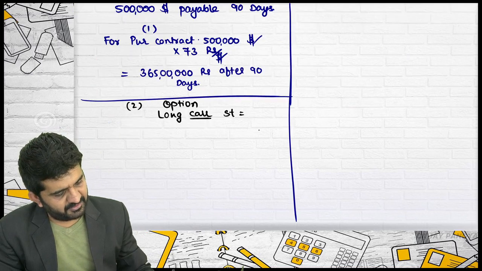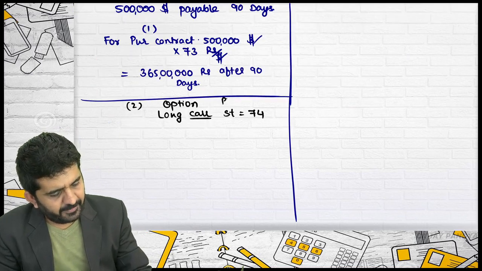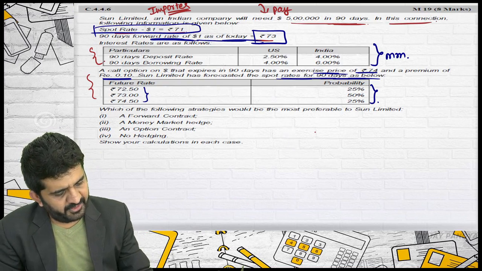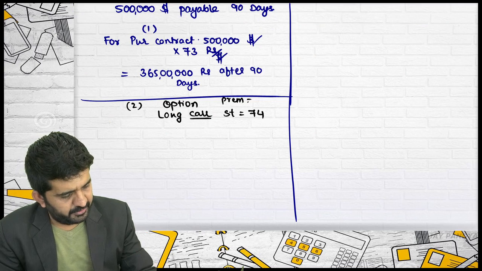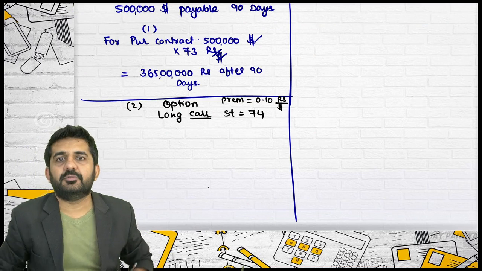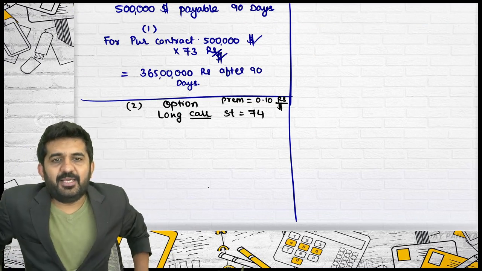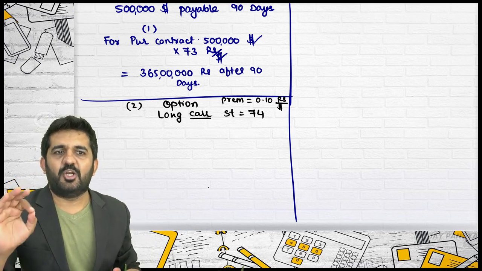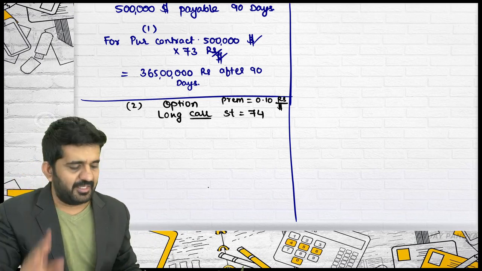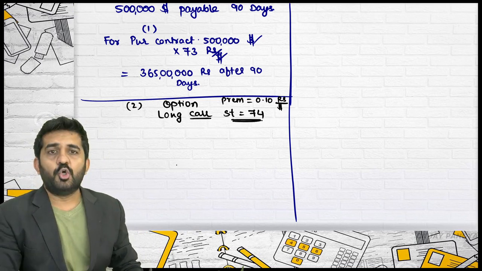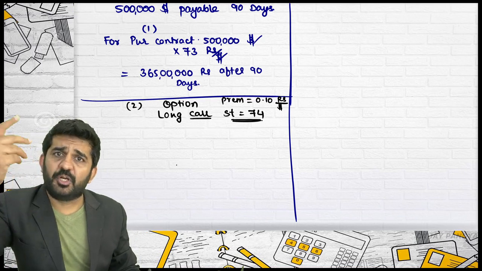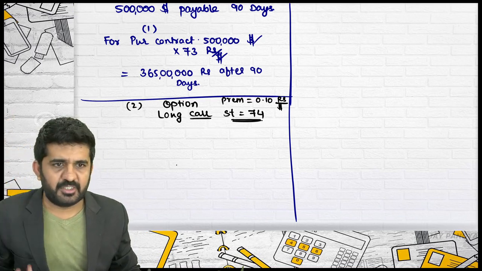What is the strike price available? 74, and premium is 0.10 rupees per dollar. Normally I tell you to ignore time value of money, but normally students oppose me that, sir, you are logical, always consider time value of money. I'll consider it. Is it alright? So I'm first ignoring premium. I'll calculate premium afterwards.